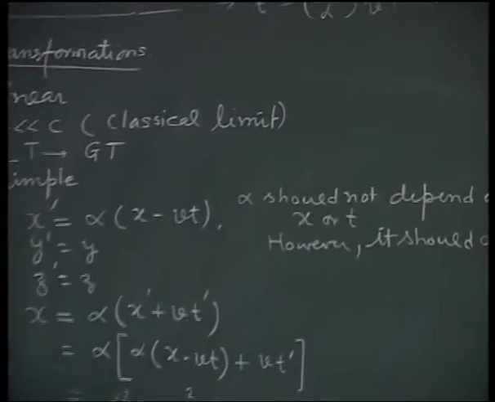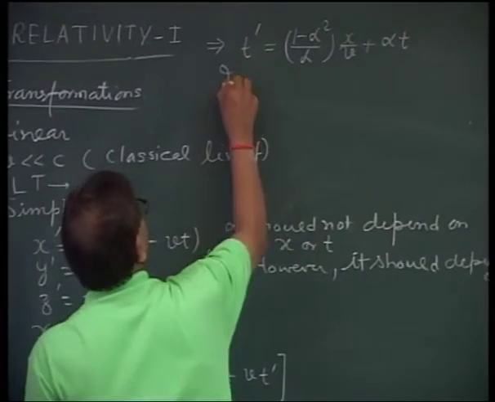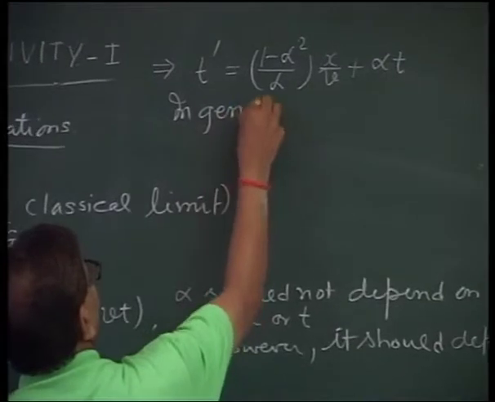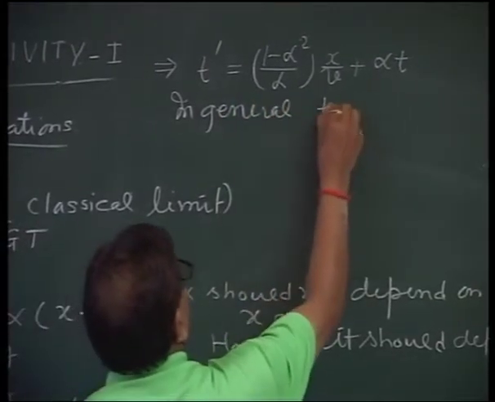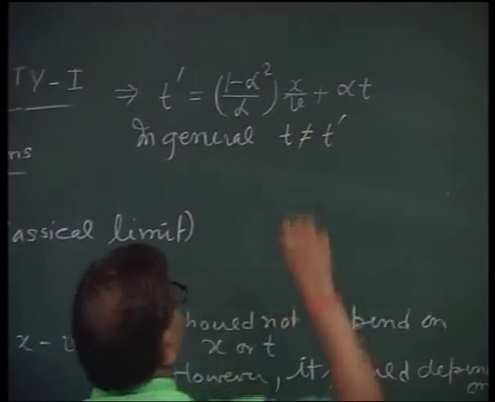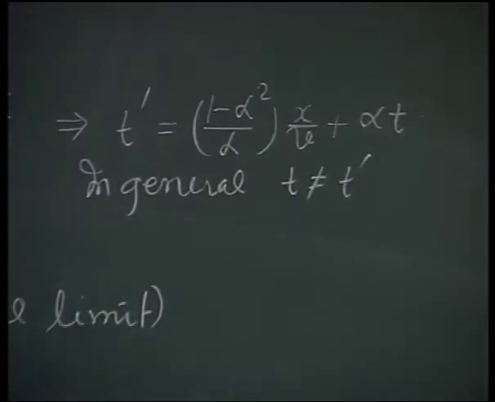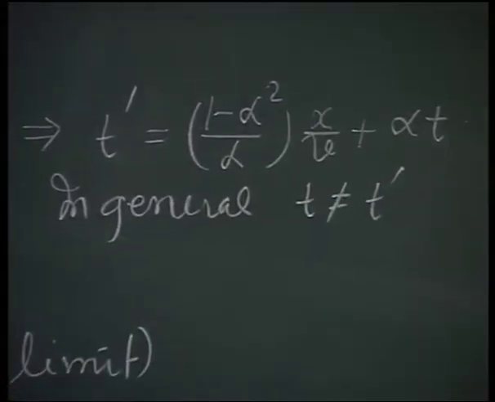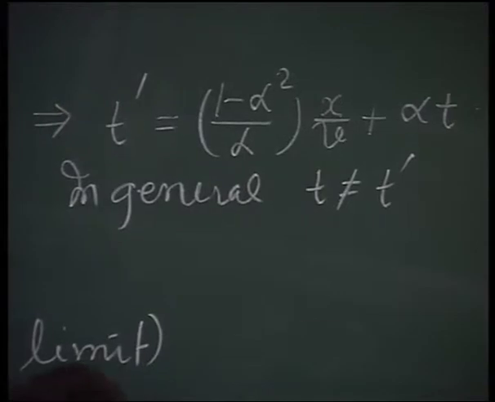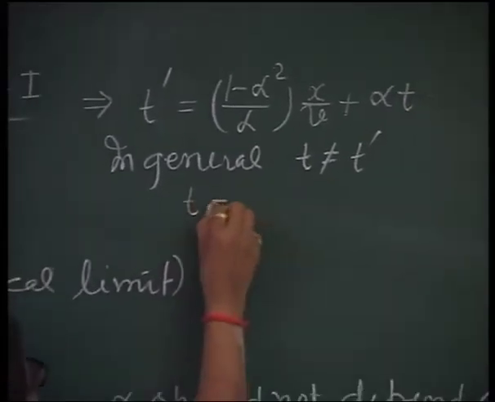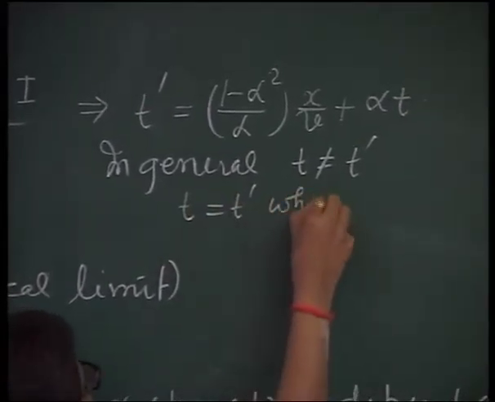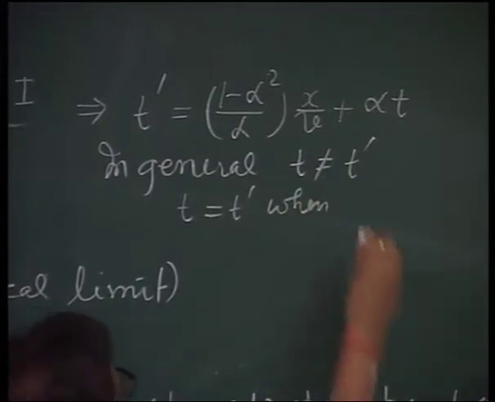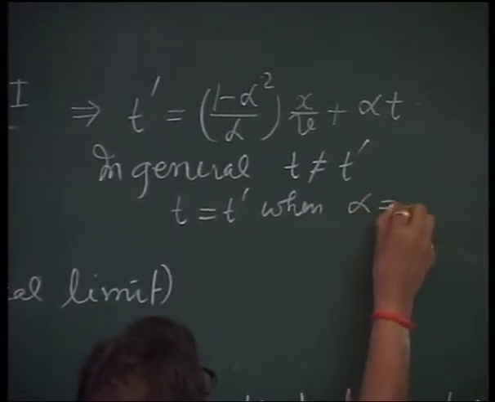So, we see that in general t is not equal to t dash. t will be equal to t dash when alpha is equal to 1.